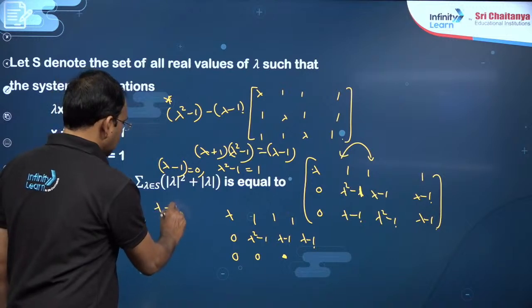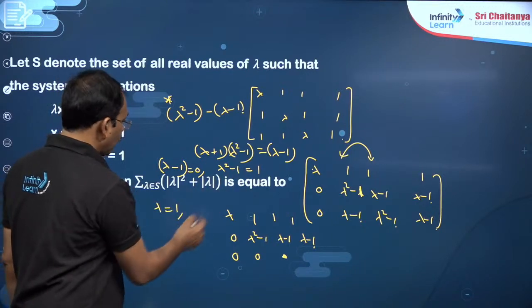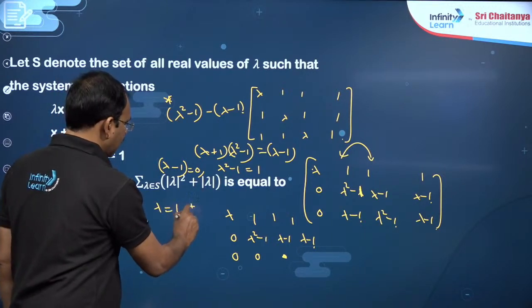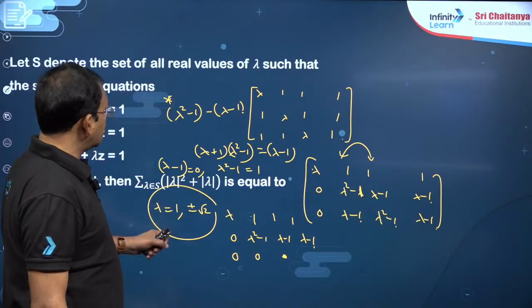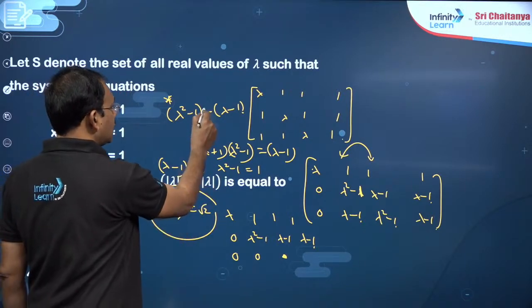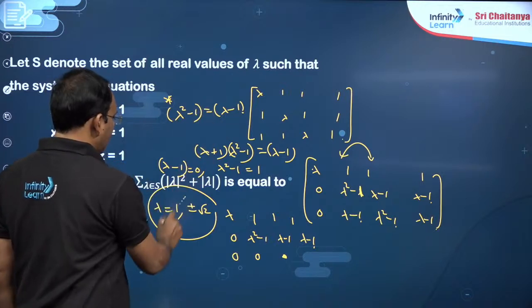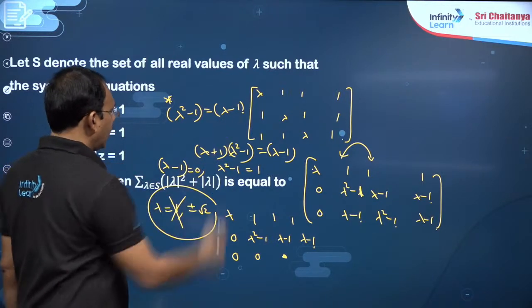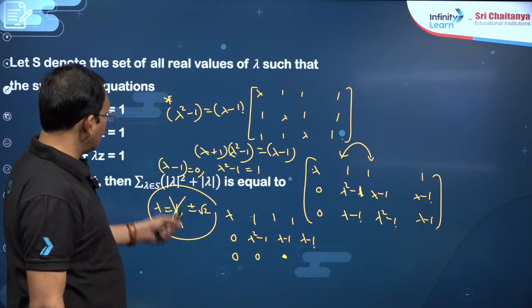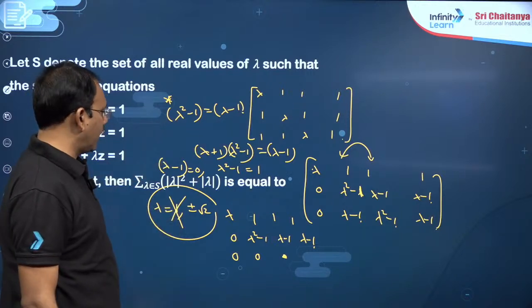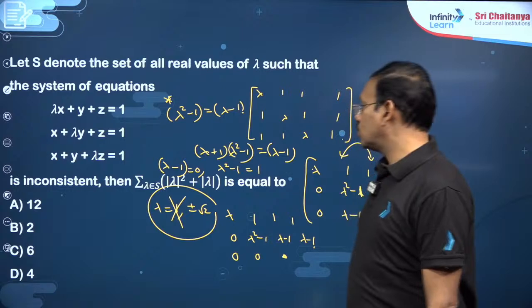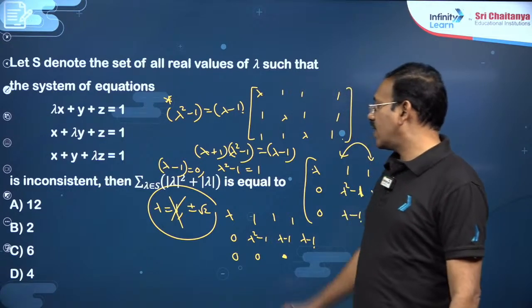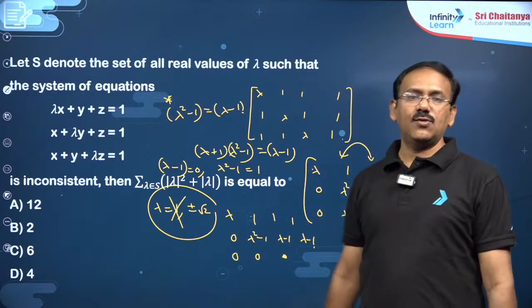So lambda possibilities are 1 and moreover lambda is plus or minus root 2, three possibilities you have. But in this case this should not be 0. This will be 0 when lambda is equal to 1, both will be 0. But when lambda is equal to root 2, this is 1, this is root 2 minus 1. So finally you got mod lambda value root 2, dear students. Root 2 square is 2, plus root 2 is 4 plus 2, 6 you will get.